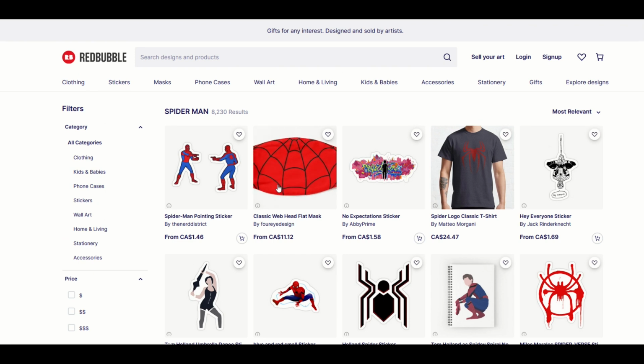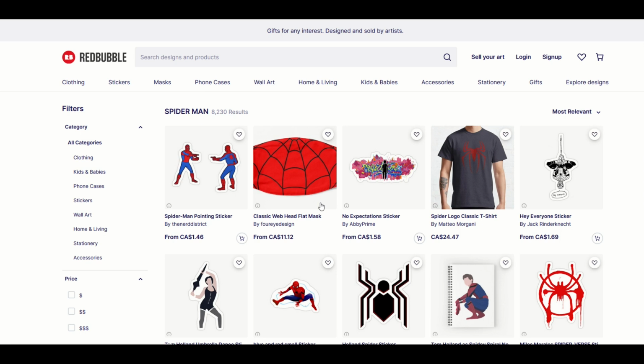Classic web head mask. Is this Spider-Man? Well, it doesn't say it. Is it Spider-Man? There's no eyes. So this is one where you might be able to sneak it through, okay? So I do want to be honest with you. This one probably gets through.